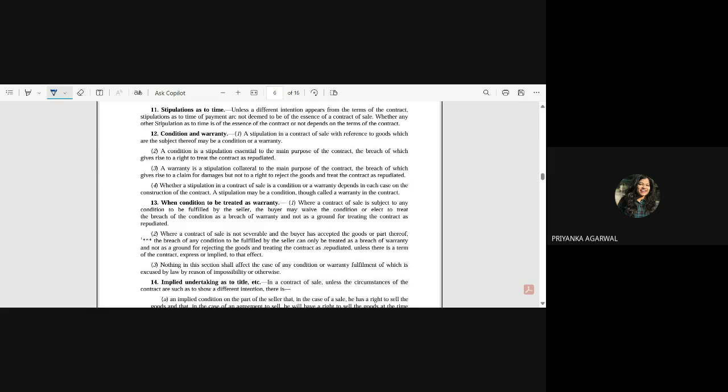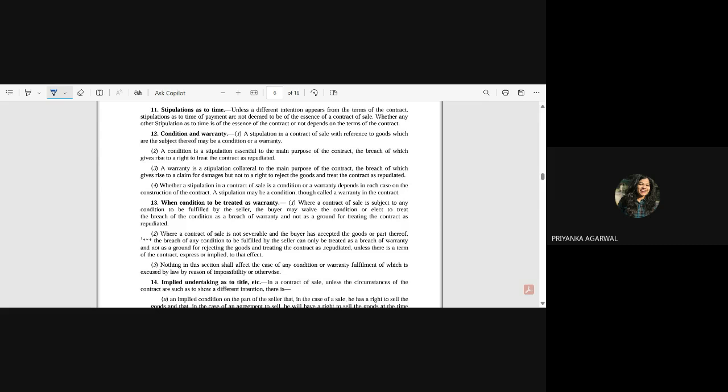So it means that there is a representation which is a condition as well as a warranty. That can be possible, right? So you are not able to separate the condition and the warranty. A representation which has been made is such that it is a condition as well as a warranty.